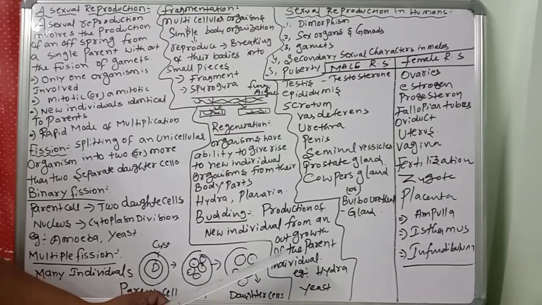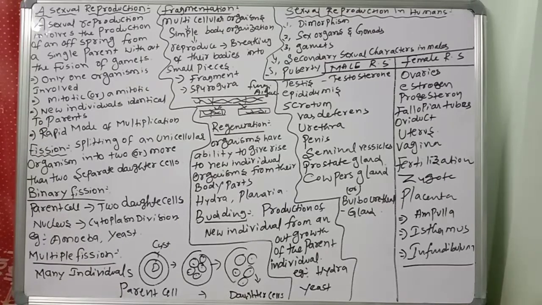So you know very well yeast budding. Budding occurs in yeast, some protozoan, and hydra. In multicellular animals such as hydra, a small protuberance arises from one side of the body. The protuberance grows and develops adult-like structure. Then hypostome, tentacles, and basal disc will all be formed before detaching from the parent. That kind of reproduction is called budding. Hydra and yeast perform this budding.